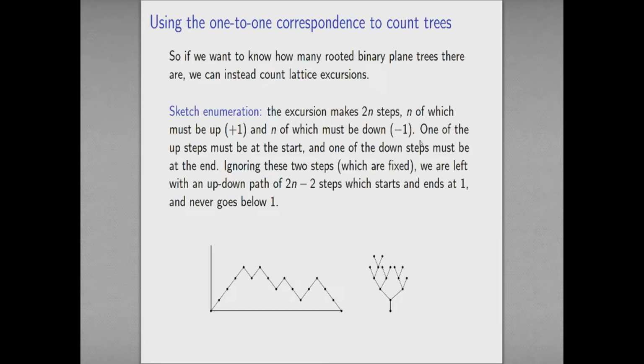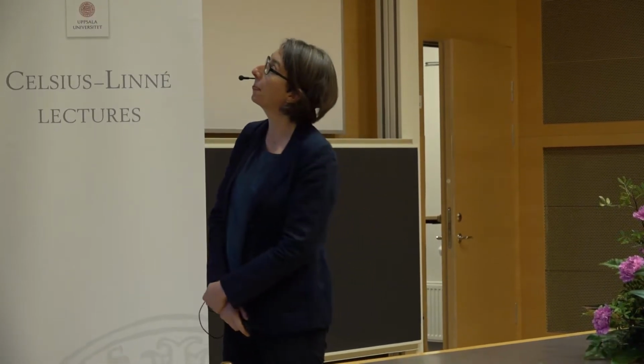Okay, so if I want to know how many rooted binary plane trees there are, I can instead count lattice excursions. Okay, so let me at least give a sketch of how to do that. I'm not going to go through all of the details because it gets a little bit fiddly at the end. So the first thing to observe is that my excursion is going to make 2n steps, and the first and last steps are definitely going to be +1 and -1. So they're kind of fixed. I don't need to count how many possibilities there are because they're always going to be there.